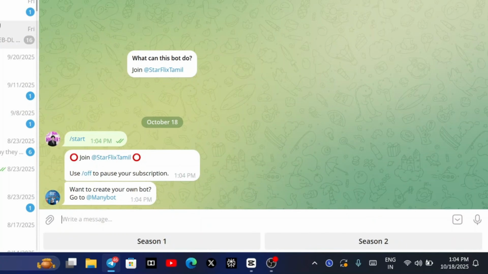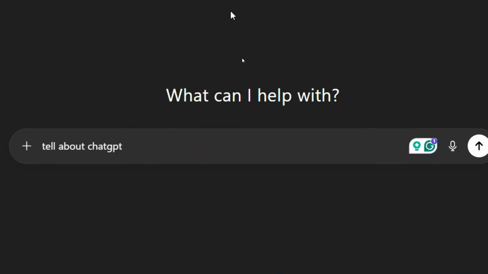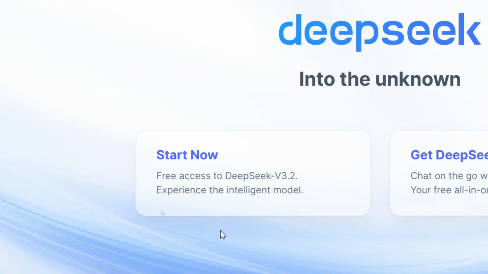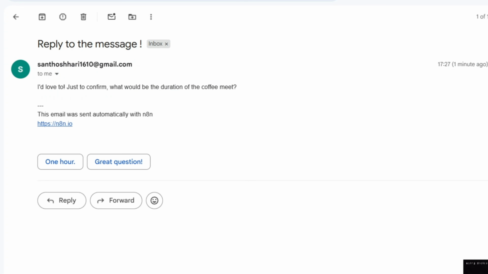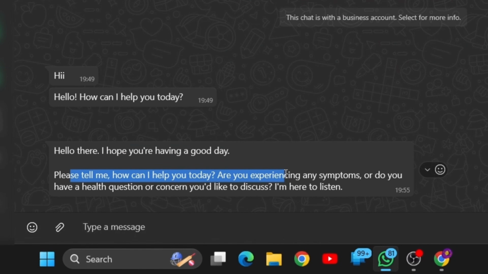In this session, we are going to explore one of the most powerful trends right now, and that is AI agents. You have seen chatbots, automation tools, and chat models like ChatGPT, Gemini, DeepSeek and all, but AI agents will go a step beyond. They will not just respond to you, they will actually decide, think, and perform tasks instead of you automatically. Imagine this: your Gmail automatically replies to new emails and your WhatsApp automatically texts users 24/7. That is the power that automation tools like AI agents are giving you, and that is what AI agent technology actually is. And this is exactly what we are going to learn in this course.